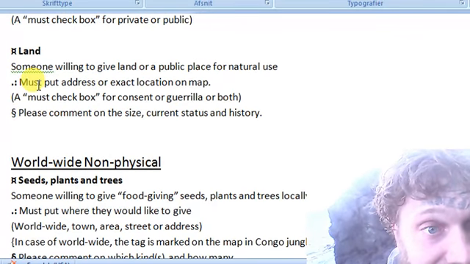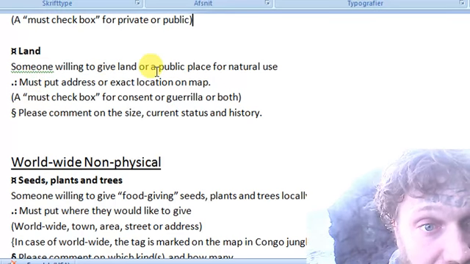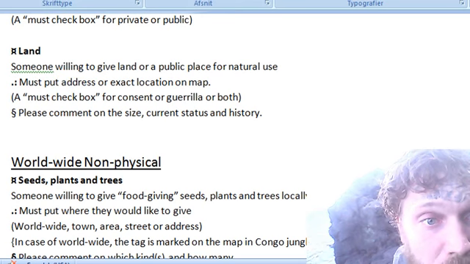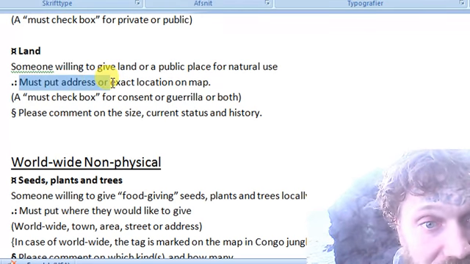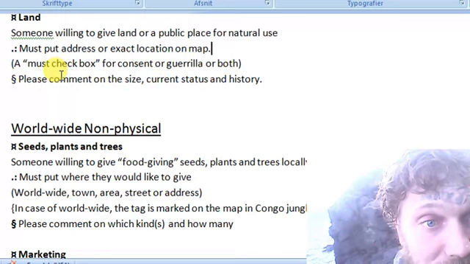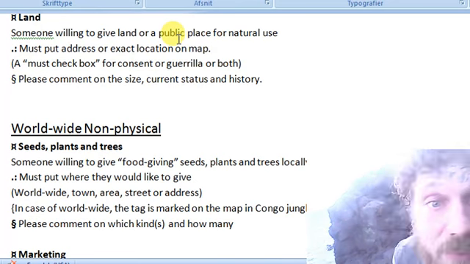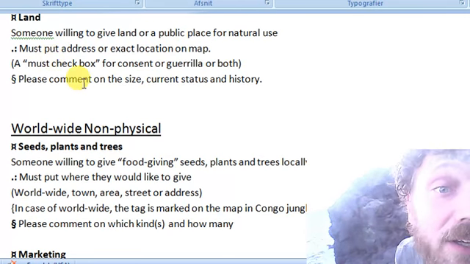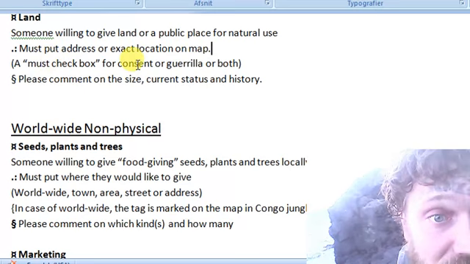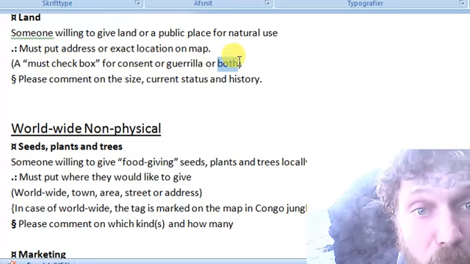Land. Someone willing to give land or a public place for natural use. Must put address or exact location on map. And this is about whether it's with consent or without. I must check a box for consent or guerrilla or both.